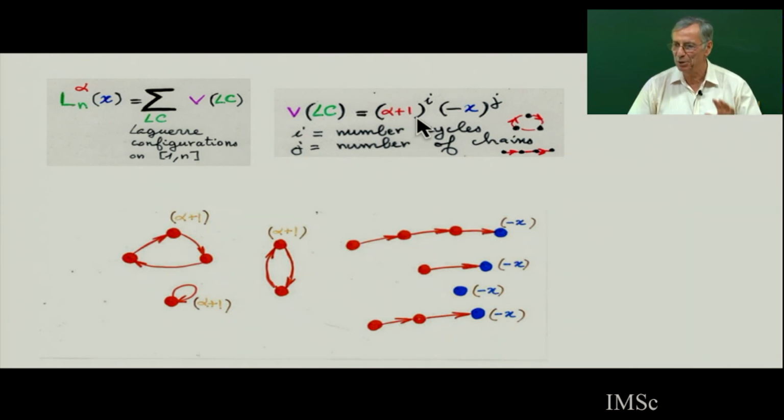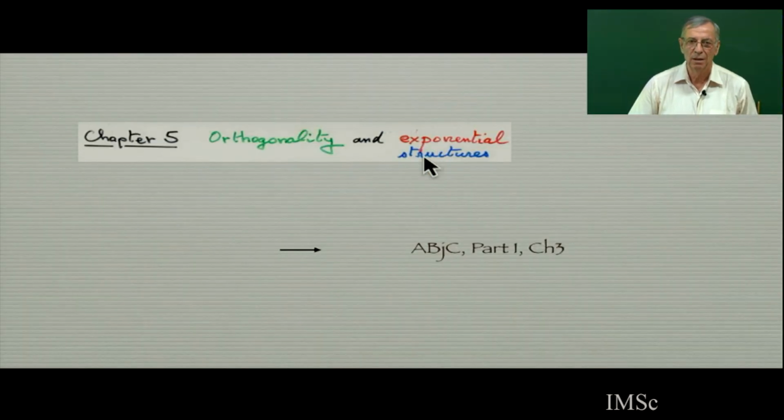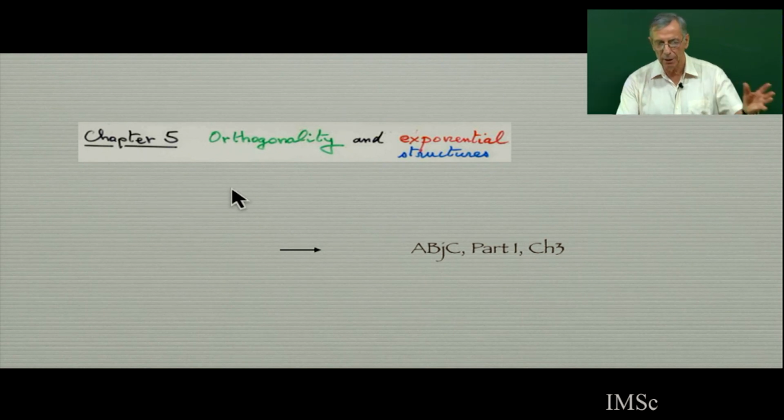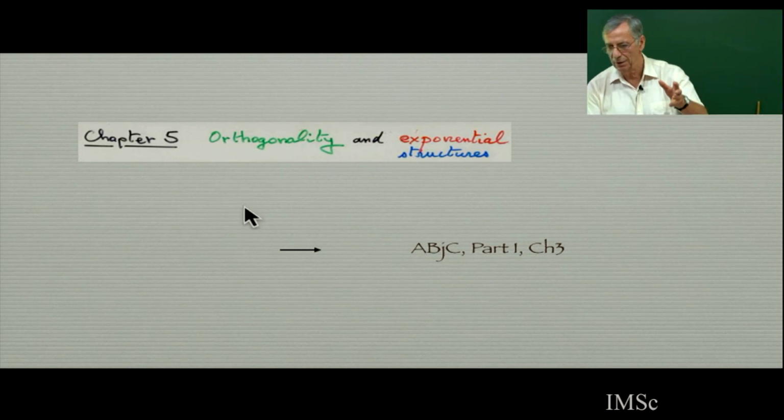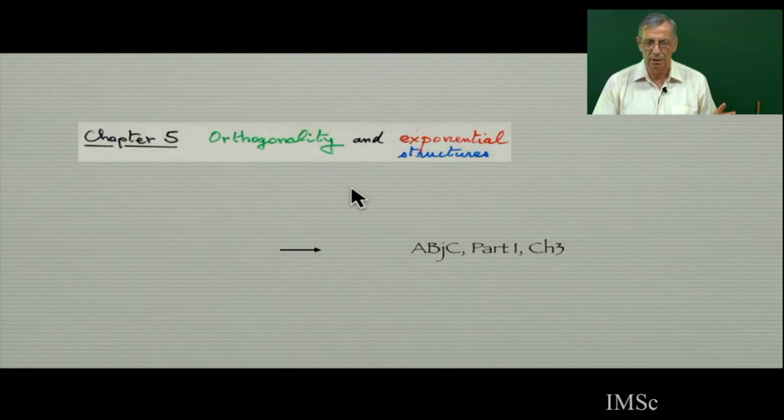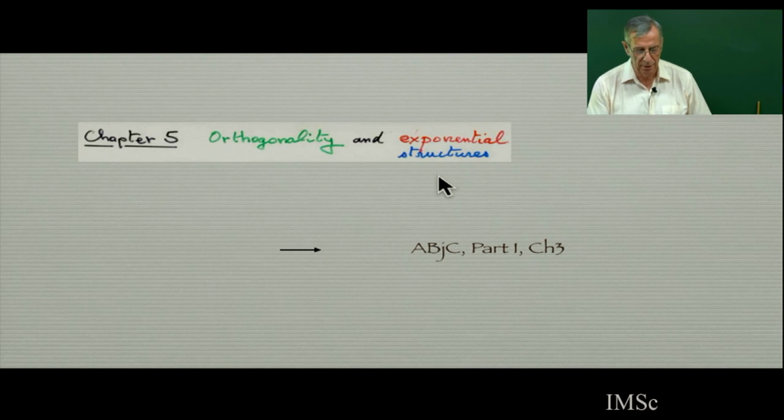I don't go in detail, but just to give you a flavor. And then we can go further in the complexity of orthogonal polynomials with Meixner, etc., with 2 parameters, 3 parameters, not until the top level, but so this will be chapter 5. Chapter 5, combinatorial interpretation of classical orthogonal polynomials and in relationship with exponential structure.